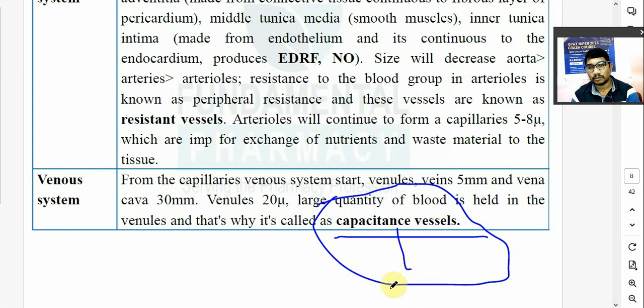It is a very important term for congestive cardiac failure. Later you say, sir, I didn't understand this, because your physiology is not clear. So resistance vessels means arteries and capacitance vessels means veins.